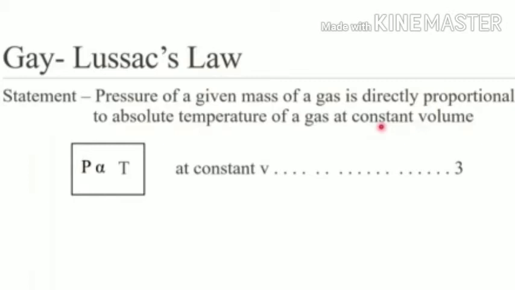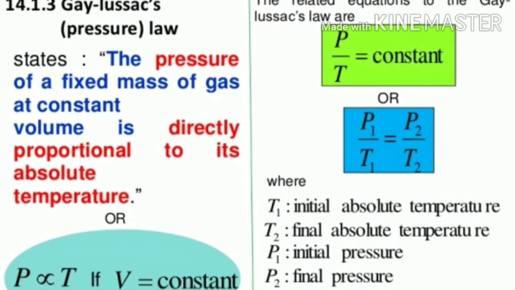Therefore, mathematically we can write P is proportional to T, capital T, at constant V. And therefore P upon T is equal to constant. If temperature increases, the pressure of a gas also increases, and therefore the ratio of P upon T is equal to constant at constant volume V.